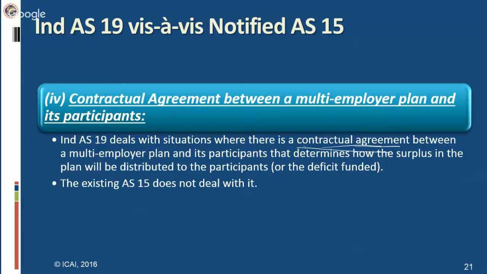A participant in a multi-employer plan with such an agreement that accounts for the plan as a defined contribution plan in accordance with paragraph 34 of Ind AS 19 shall recognize the asset or liability that arises from the contractual agreement and the resulting income or expense in profit or loss. So whatever resulting income or expense arises because of that contractual agreement has to be recognized in profit or loss if it is a defined contribution plan. This guidance has been given in Ind AS 19. However, this is missing, or existing AS 15 is silent on this.